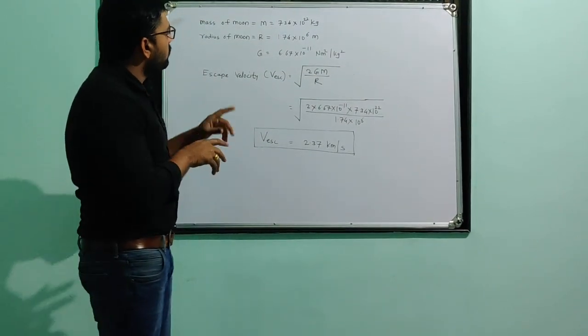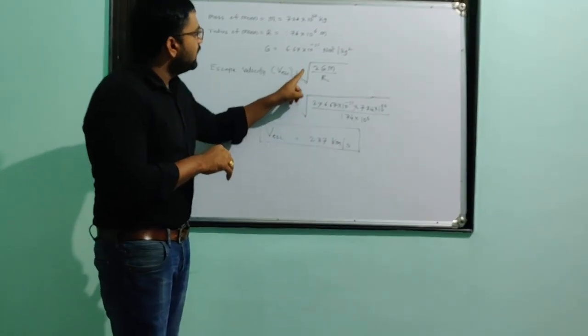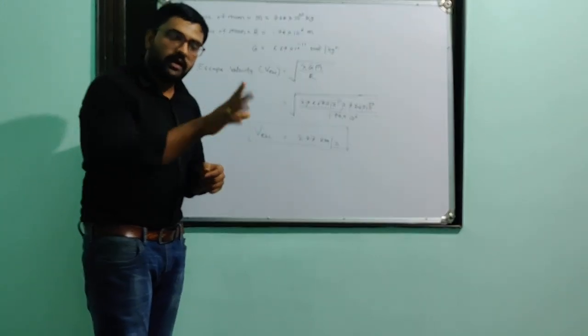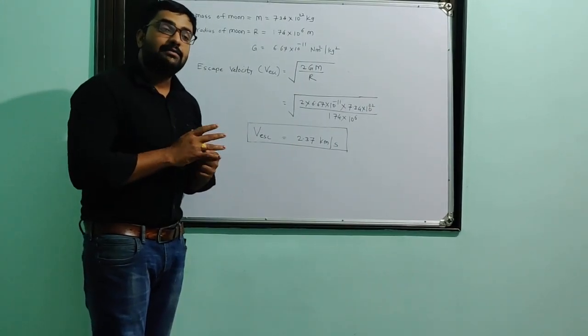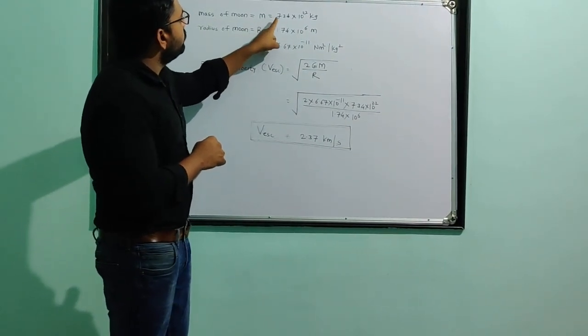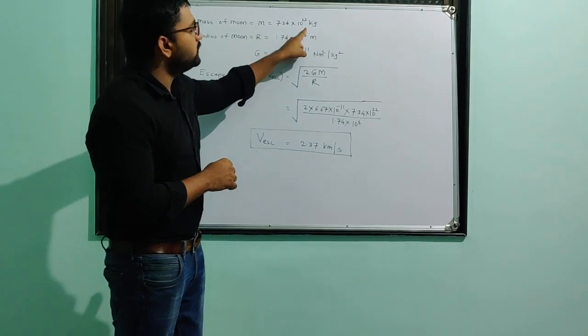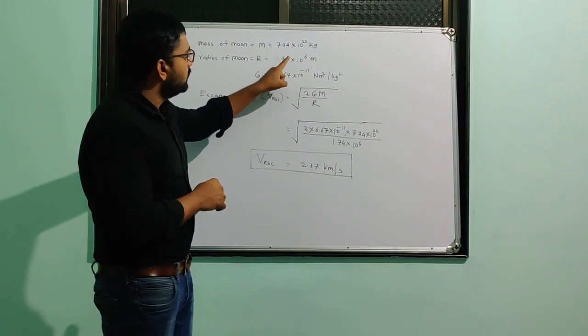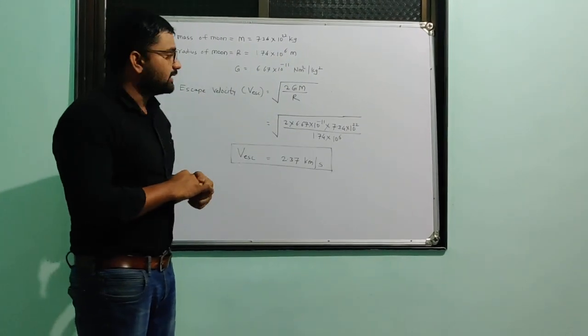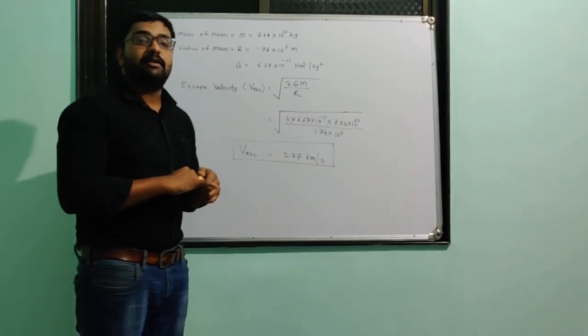Now we know the formula of escape velocity is under root 2GM divided by R. That we already studied in the last topic. So we have the mass of the moon 7.34 into 10 raised to 22 kilogram, radius 1.74 into 10 raised to 6 meter, and G is the universal gravitational constant.